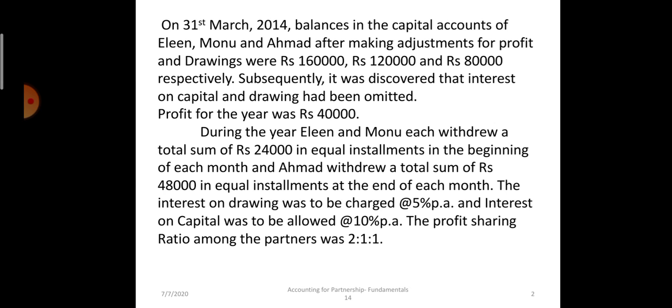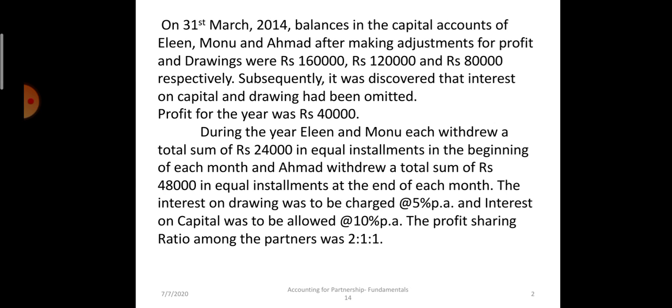During the year, the first two partners, Eileen and Monu, each withdrew rupees 24,000 in equal installments in the beginning of each month. Ahmed withdrew a total of 48,000 in equal installments at the end of each month. Interest on drawing is charged at the rate of 5% and interest on capital is allowed at the rate of 10% per annum. The profit sharing ratio is 2:1:1.